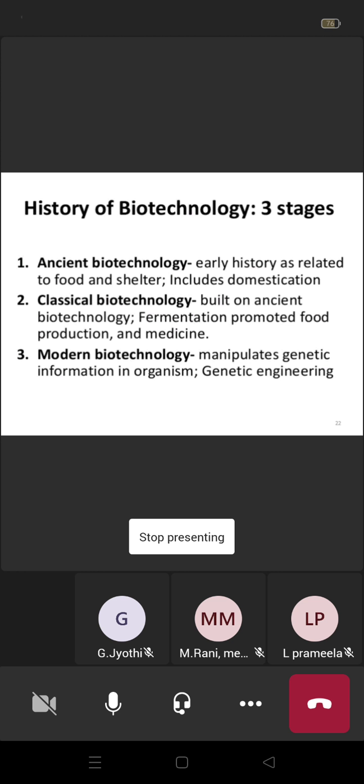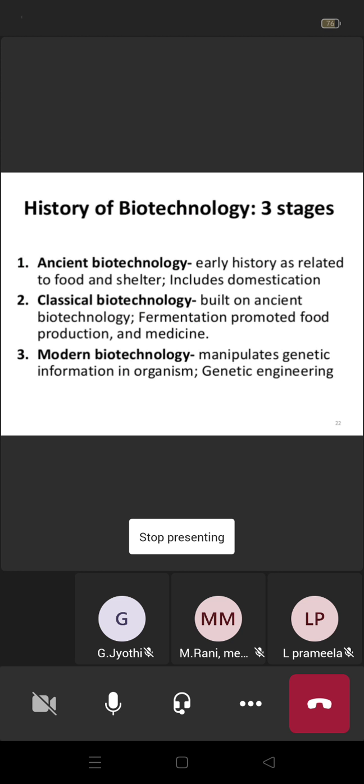Then modern biotechnology, after the introduction of the microscope and the DNA model or DNA structure, meaning the Watson and Crick DNA structure. After the introduction of the microscope and DNA, biotechnology was completely turned. So it is modern biotechnology, not classical, not ancient.